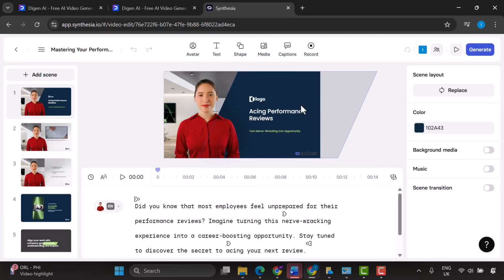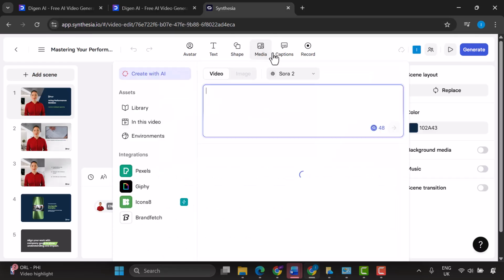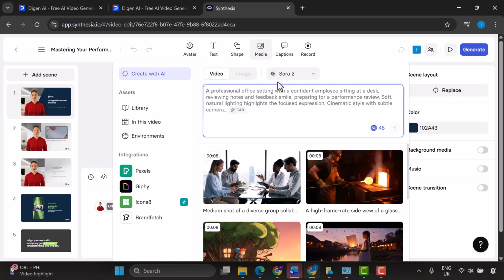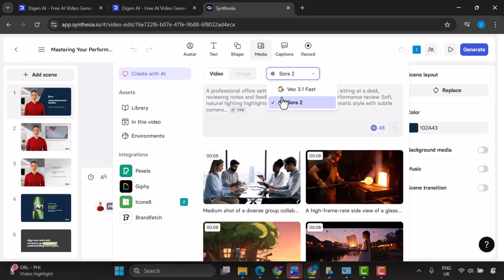So click on Edit to access the full editing interface. We can see this interface now, and this is where the magic happens. This is how we're going to create videos with Sora 2 integration. You need to go to Media in the left sidebar. Under Media, we can see we have two AI video generation models available.